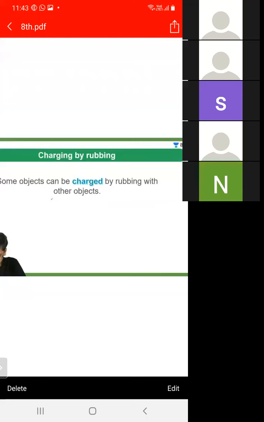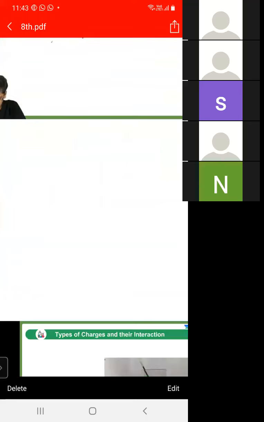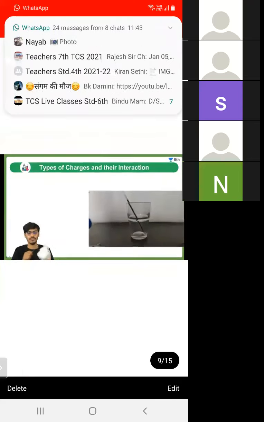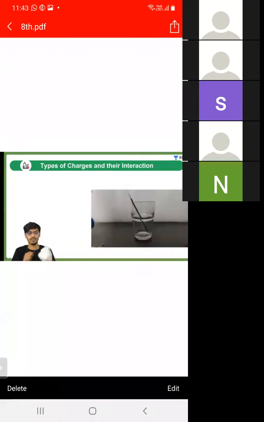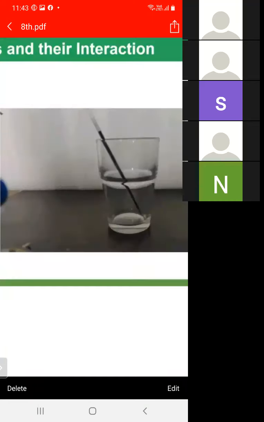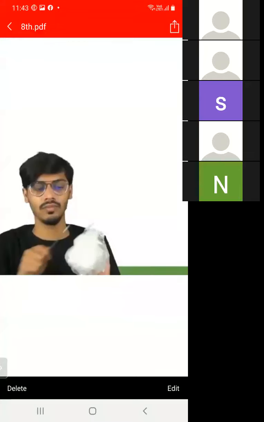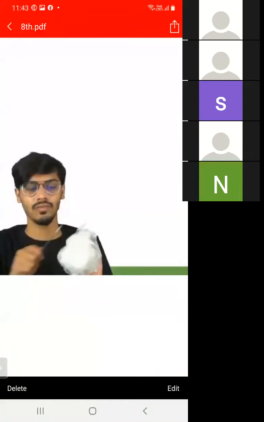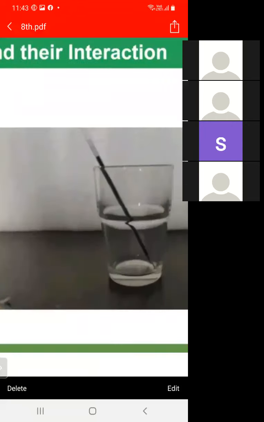Positive charge. So the person here takes the refill and rubs the refill with the polythene. Then this refill acquires a charge. And how is this charge produced? This charge is produced by the rubbing. When he rubs this refill with the polythene, this refill acquires the charge.